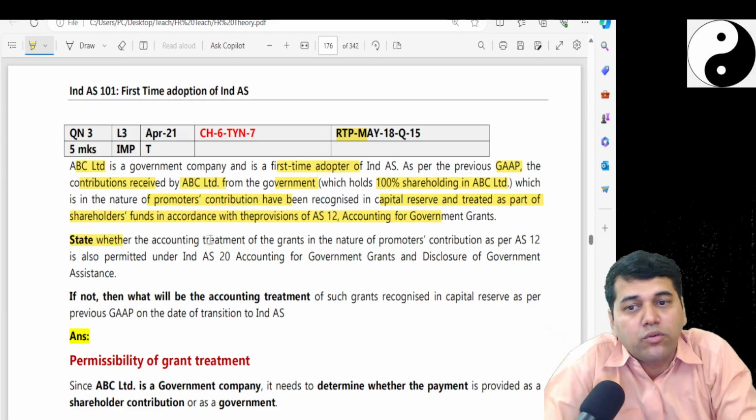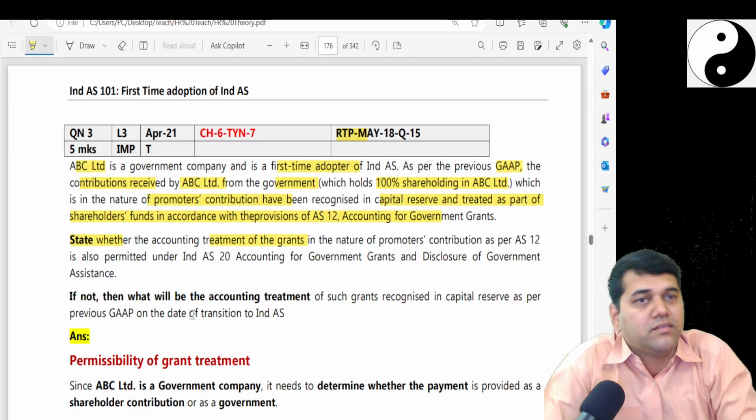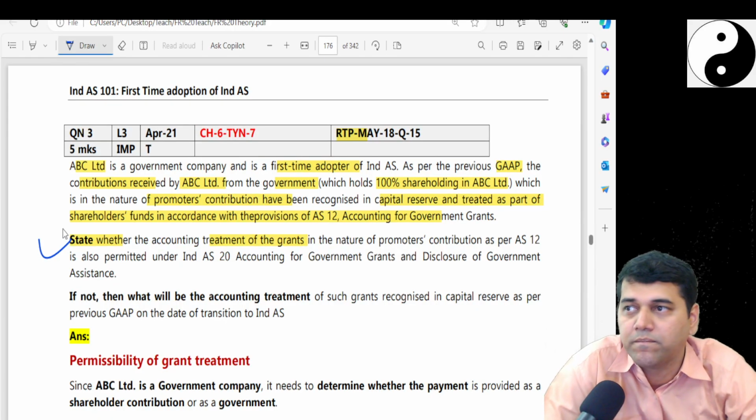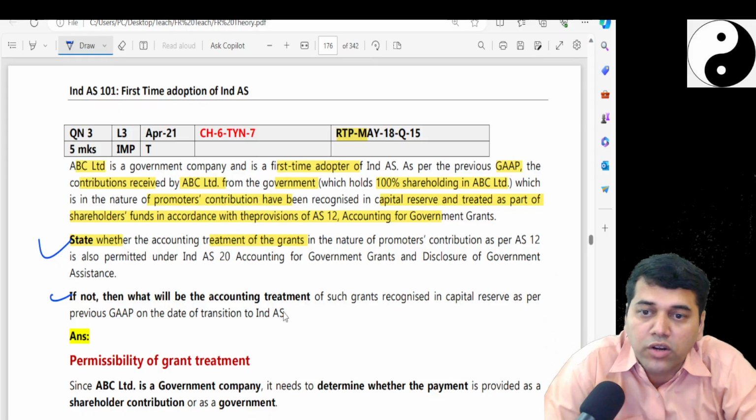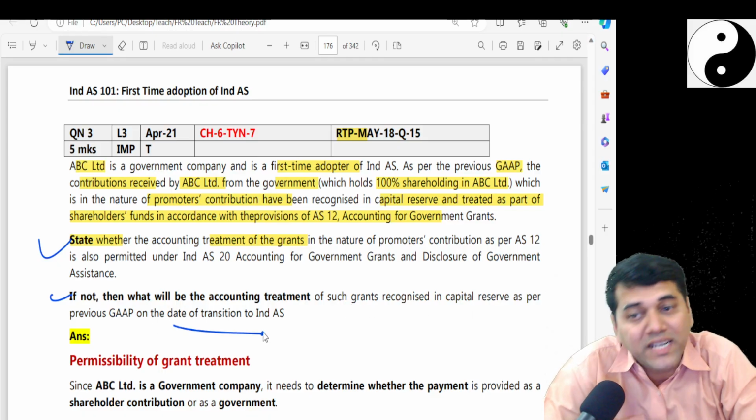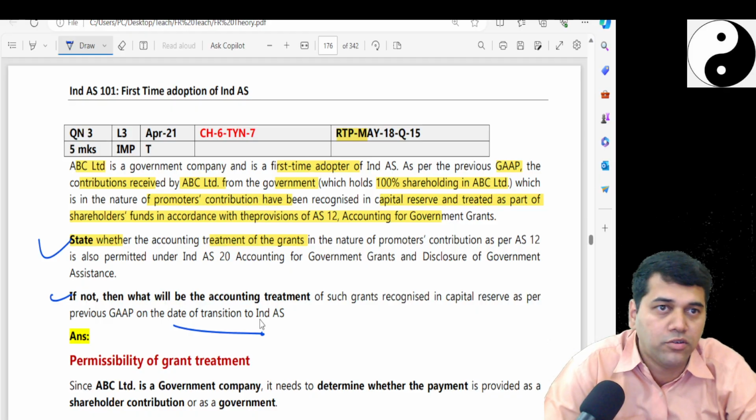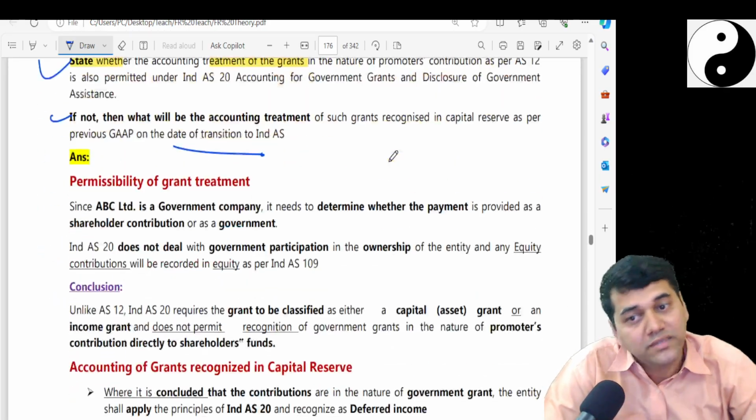State whether the accounting treatment of the government grant is correct. This part of the question is the same as the answer under Ind AS 20. Now, if not, then what will be the accounting treatment on transition? Now comes Ind AS 101. So, is that treatment permitted?